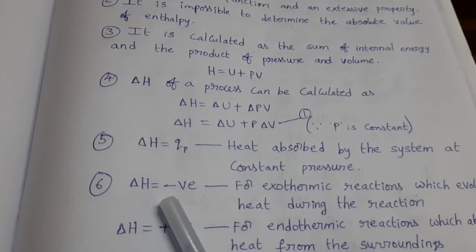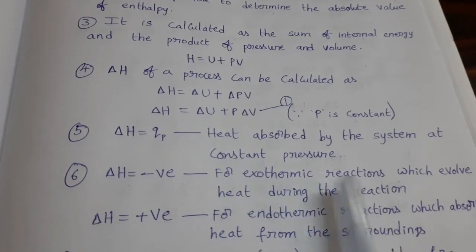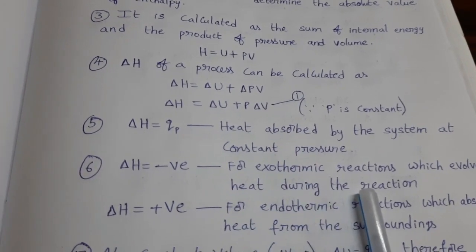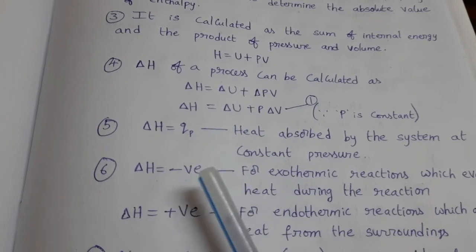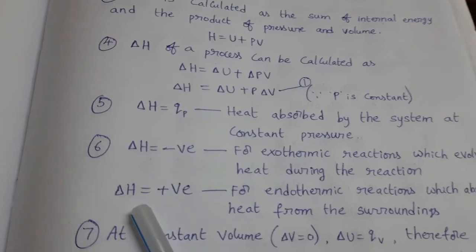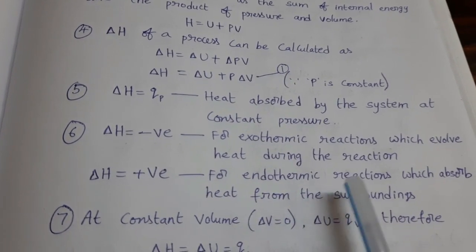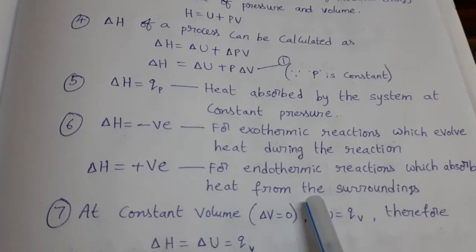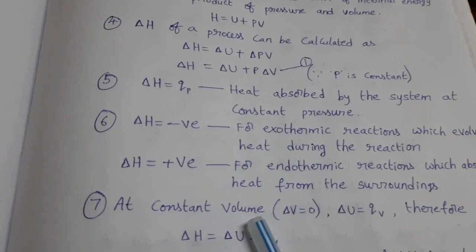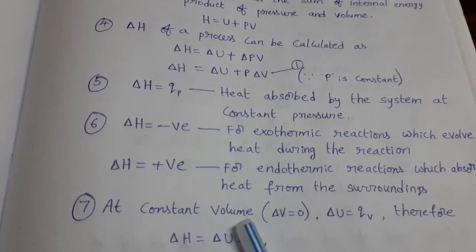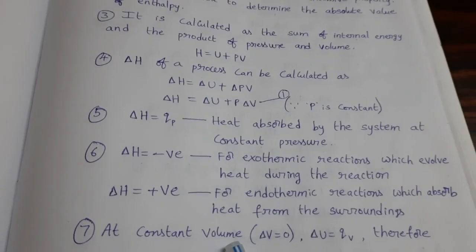Delta H value is negative for exothermic reactions which evolve heat during the reaction. In some chemical reactions, heat energy is released. For those reactions, delta H is negative. Delta H is positive for endothermic reactions which absorb heat from the surroundings. Some chemical reactions absorb heat during the process. For those reactions, delta H is positive. Those are called endothermic reactions.